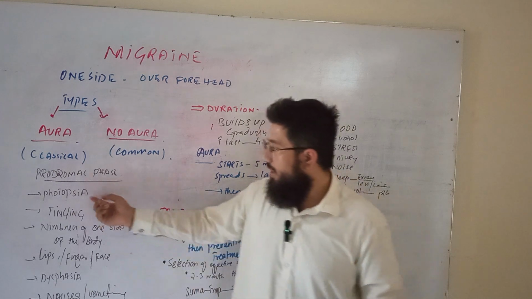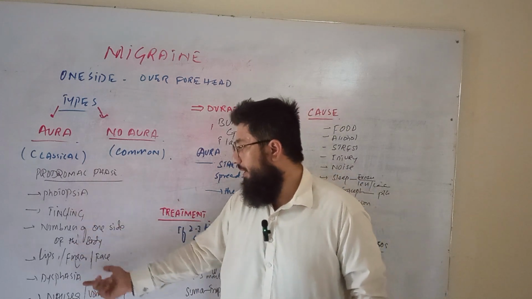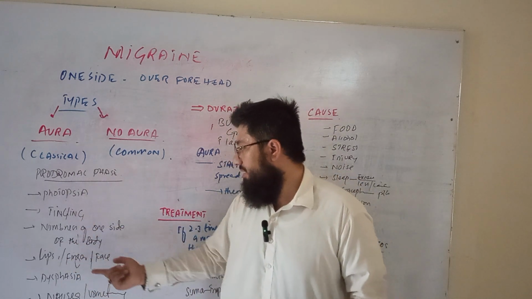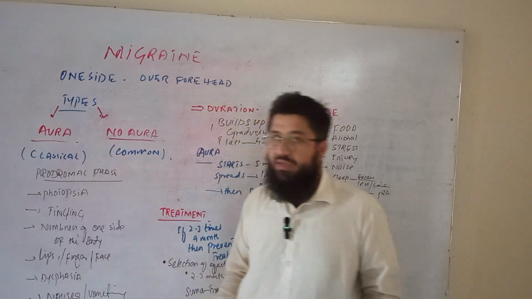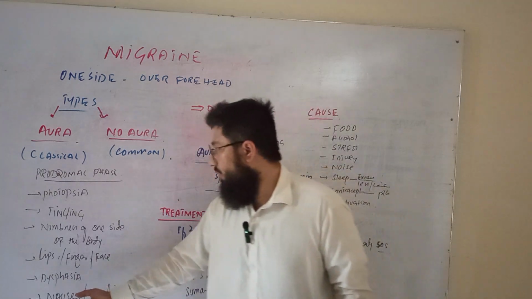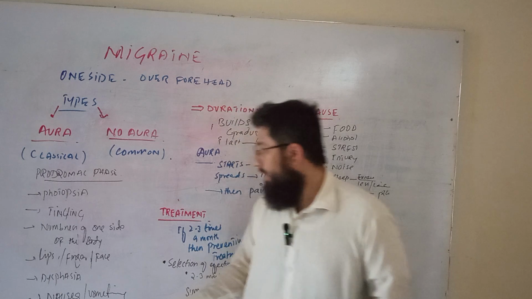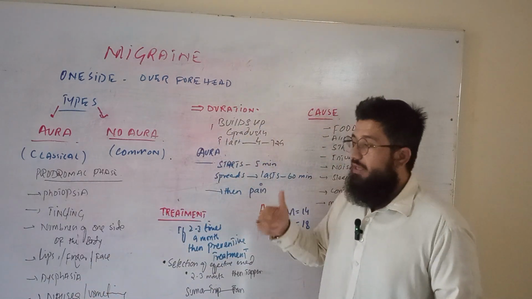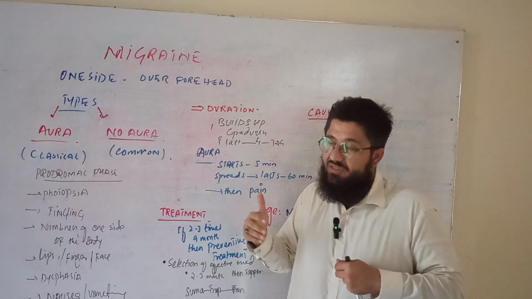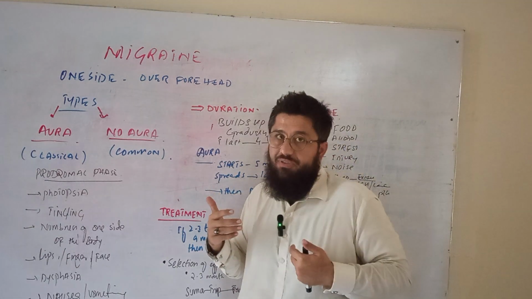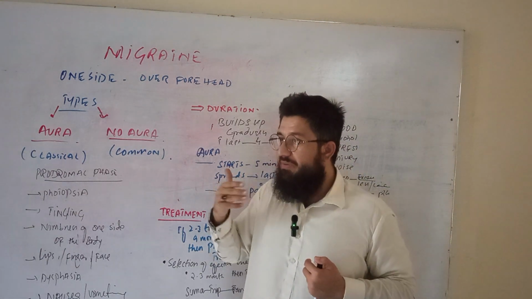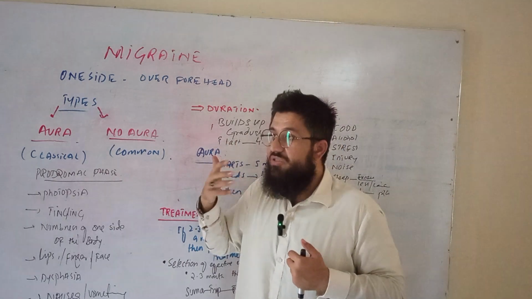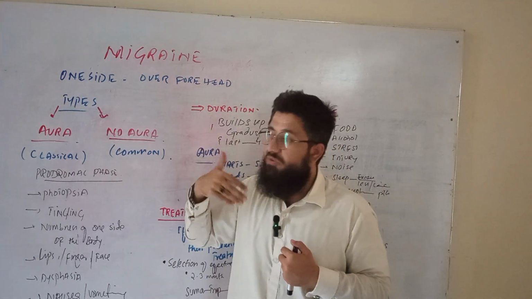Another patient may feel photopsia, tingling, numbness of the body, of the fingers, of the face, or nausea and vomiting. And a patient will be there who will be feeling only nausea and vomiting. So now this nausea and vomiting will start in 5 minutes. The patient will say that I just have got the feelings of nausea. So for 5 minutes, he will be having these sensations. Then those sensations will aggravate and will last for about 60 minutes.